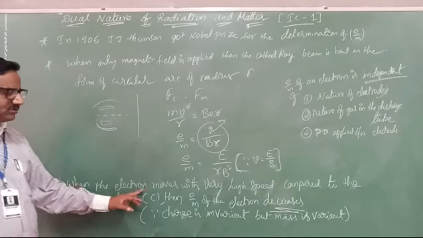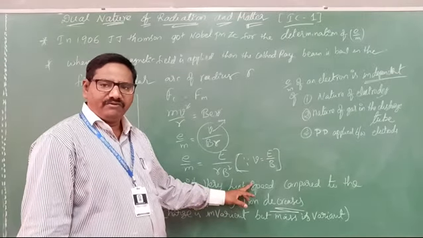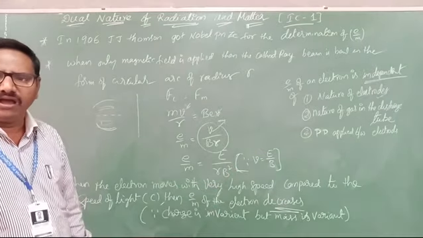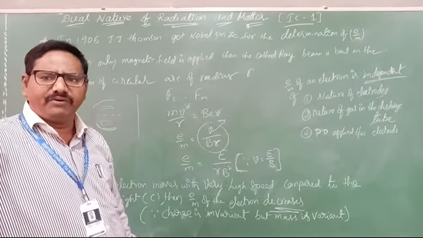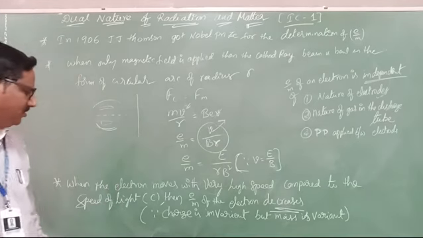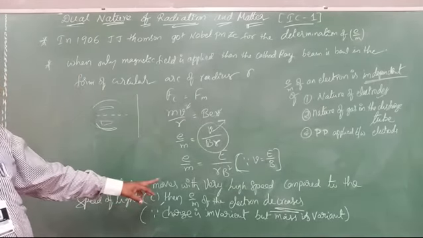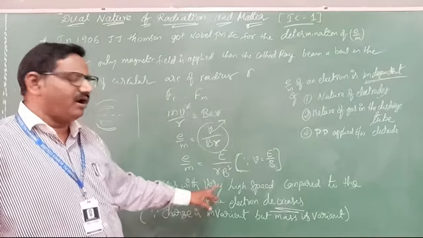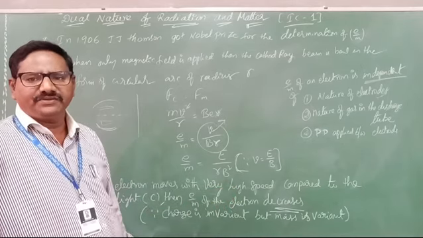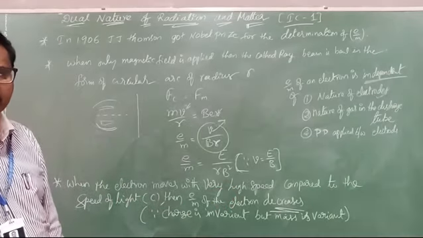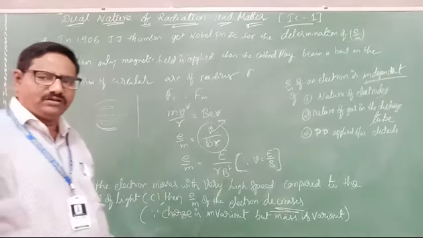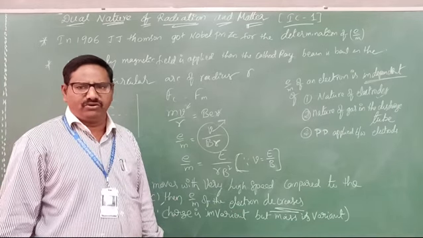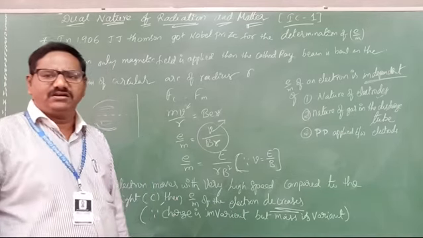When the electron moves with very high speed, comparable to the light velocity, already we know the light velocity is 3 into 10 power 8 meter per second, then the specific charge of electron will decrease. Why will it decrease? e by m. e means charge. Does the charge vary? No, the charge doesn't vary.